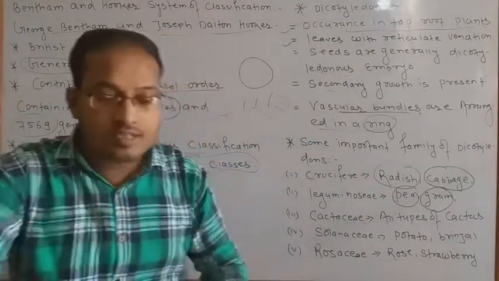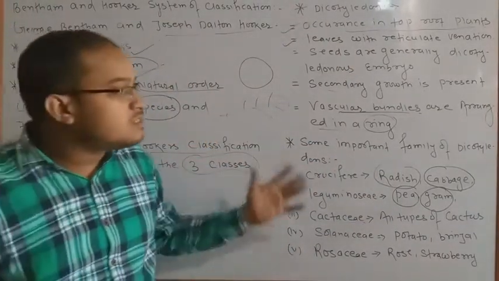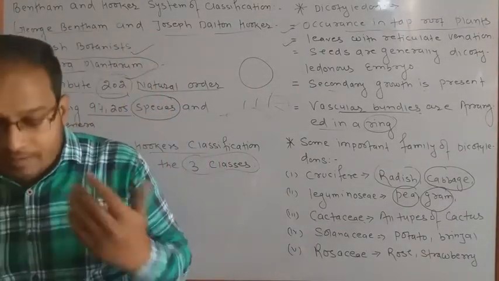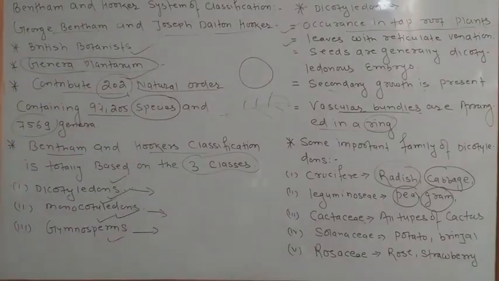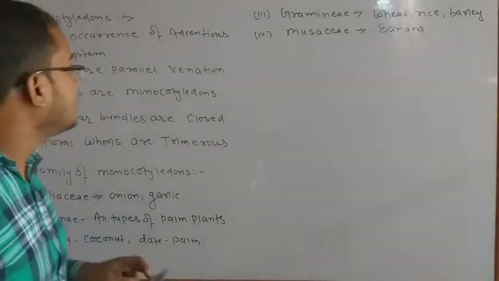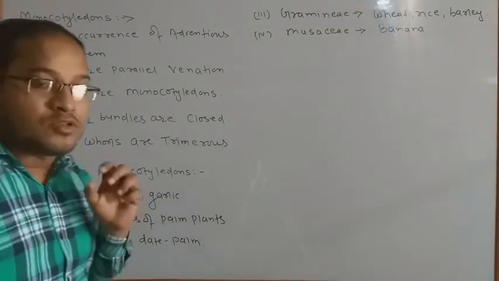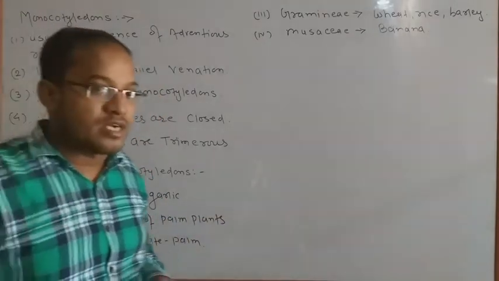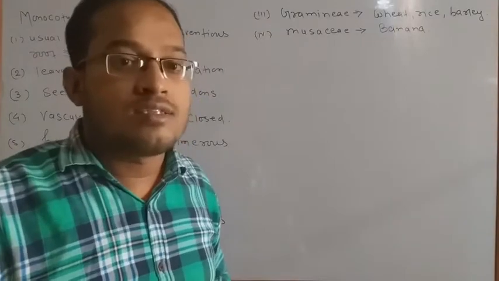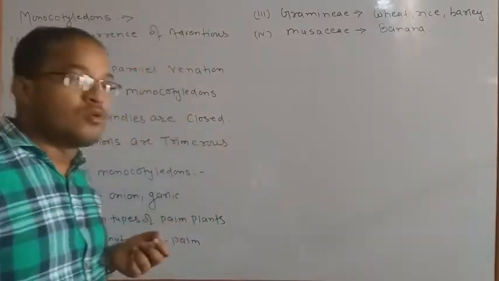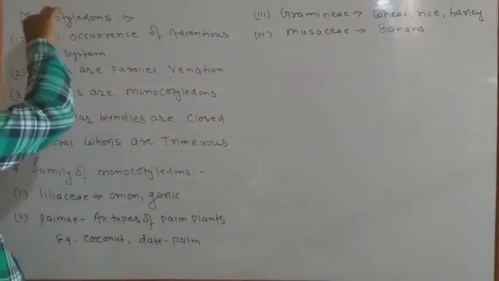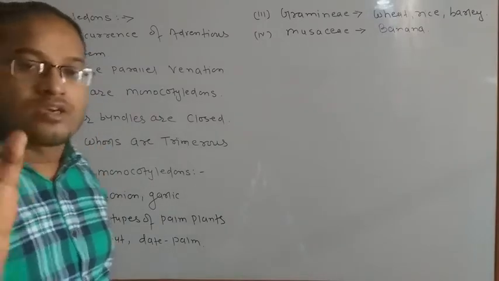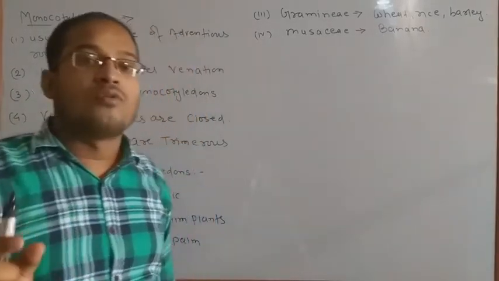In the next part we have to discuss what is the meaning of monocotyledons and what is the meaning of gymnosperm. In the next phase we have to discuss the most important and beneficial topic, that is called monocotyledons. We have discussed dicotyledons and next is monocotyledons. What is the meaning of monocotyledons? Mono means single and cotyledons means single coat. That is called monocotyledons.